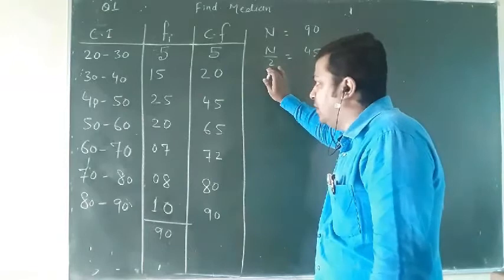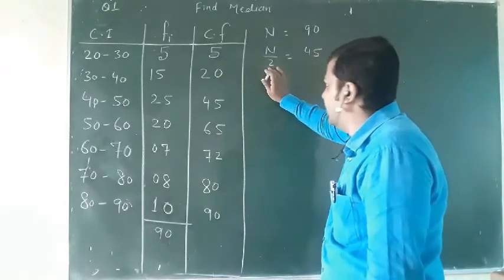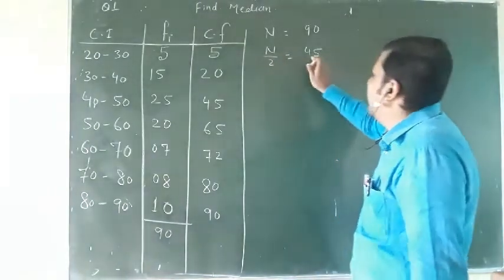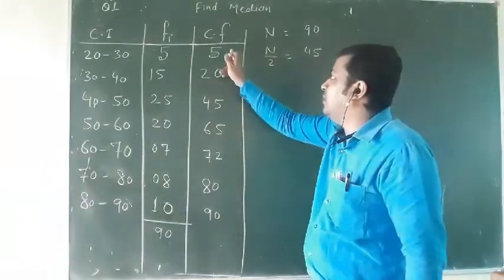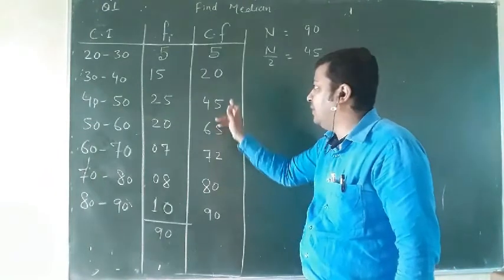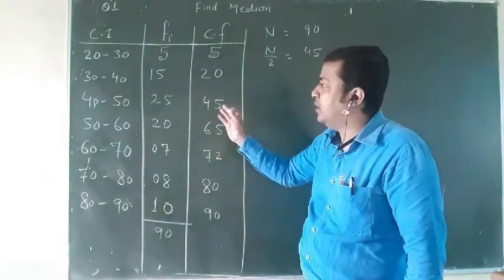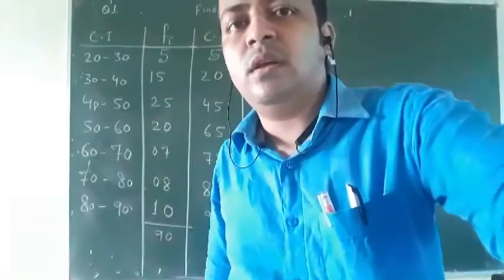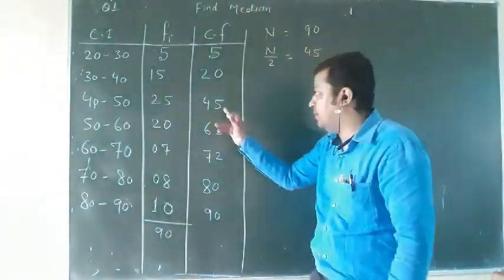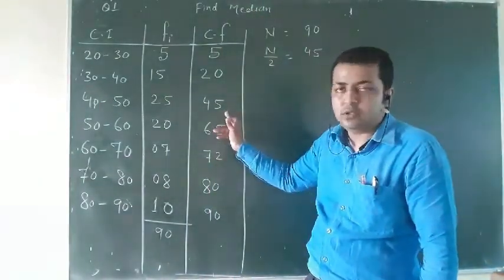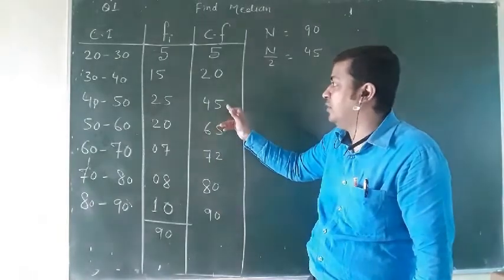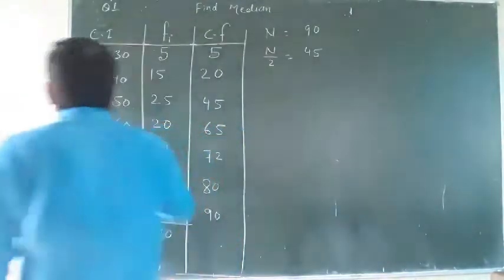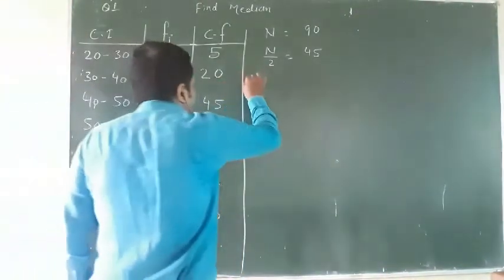Second one will be the lower limit of the median class. So first I will find the median class. Which one will be the median class? Say here 45. First I will check if 45 is there. If 45 is there, then I will take the 45. Otherwise, if 45 is not there, then I will take the upper one. So here 45 is there, so the median class will be